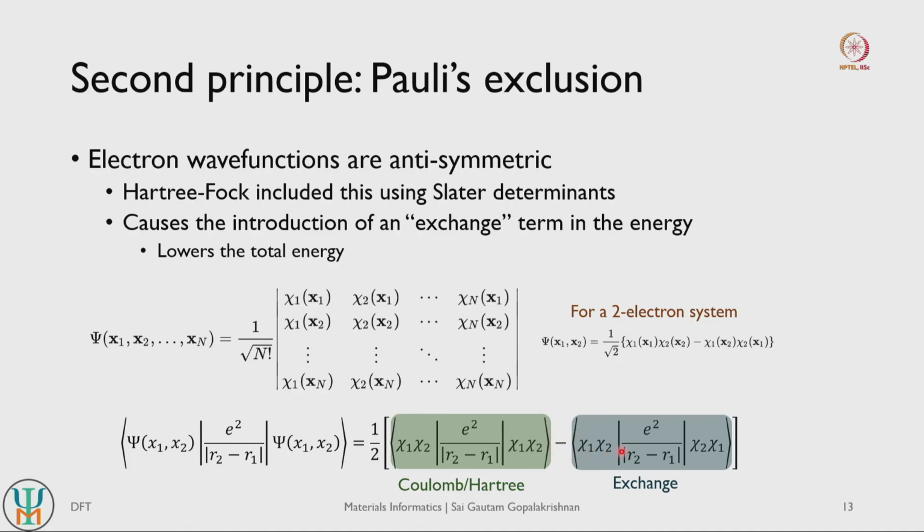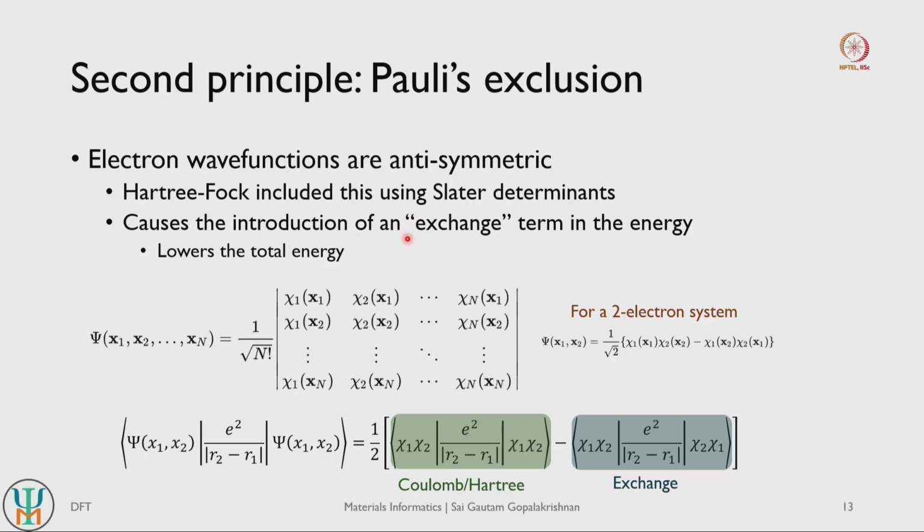So this takes into account the nature that electronic wave functions are antisymmetric by construction, right. And typically this Coulomb or Hartree term is a positive term, so it increases the energy of your system. The exchange term is a negative term, it decreases the energy of the system, right. So building in Pauli's exclusion principle ensures that you introduce a new term in your Hamiltonian or your energy called the exchange term, right, and this exchange term normally results in lowering the total energy of our system.